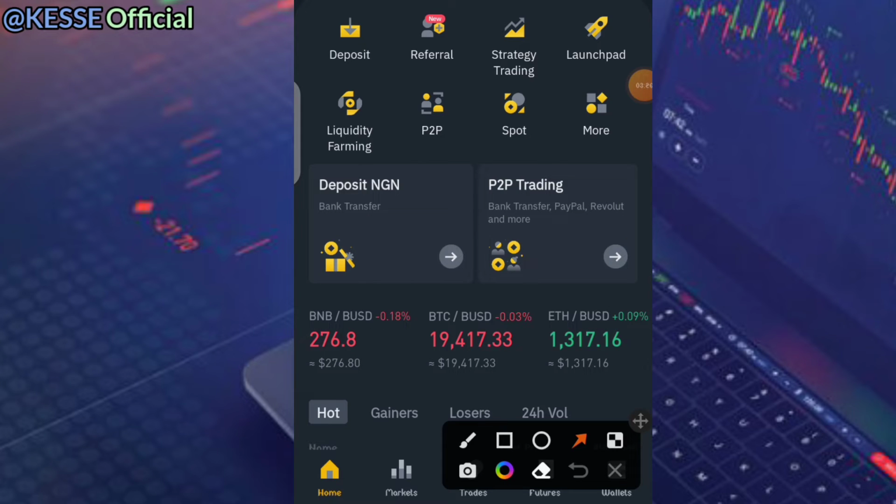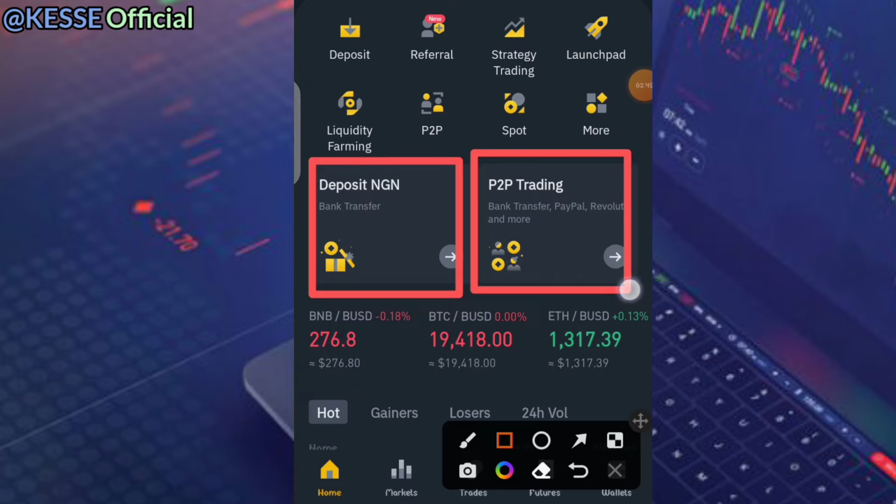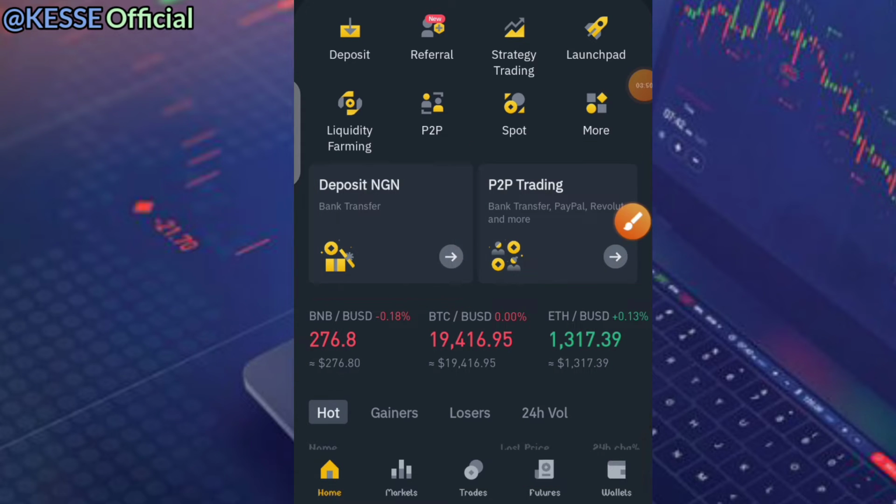This home page here, you'll be able to see the different aspects it allows you to do. Especially whatever currency you use in your country, it will appear here telling you that you can deposit with your country currency. It also lets you know that you can use peer-to-peer trading when you are on the platform. So Binance gives you the opportunity to do all of this.